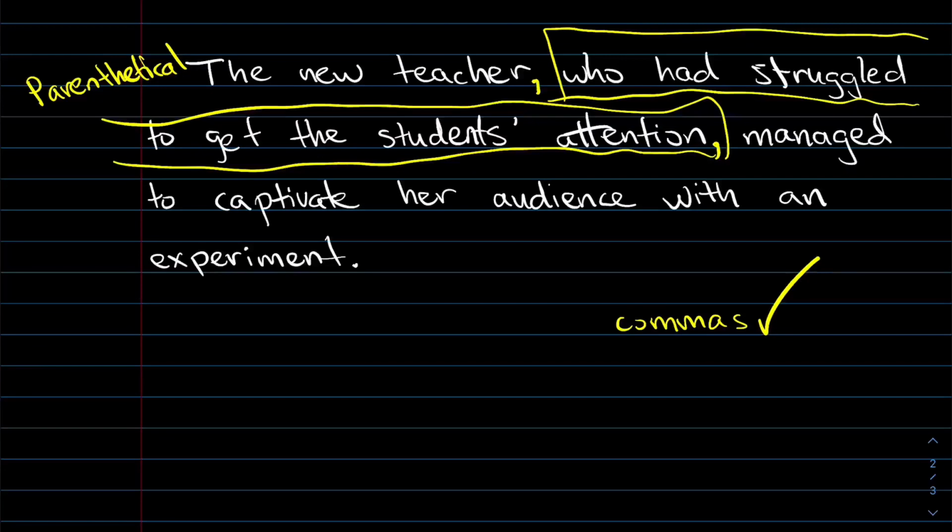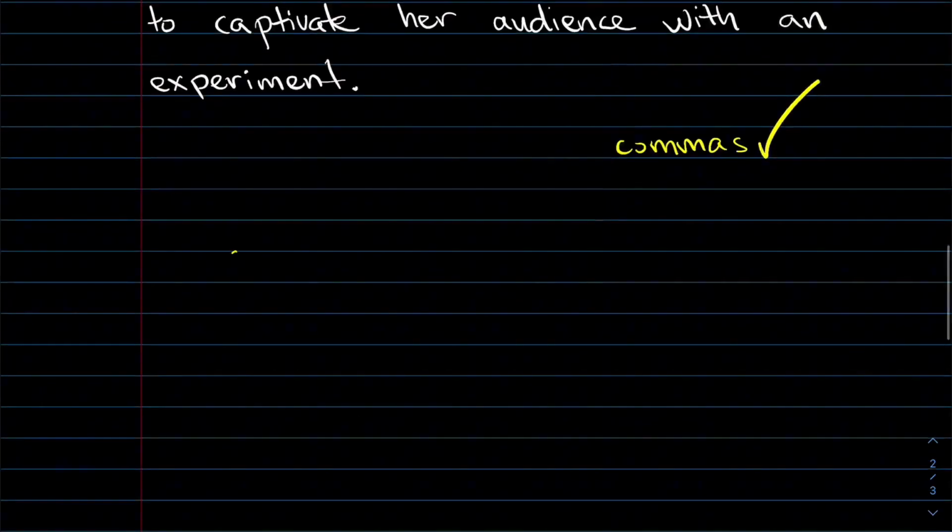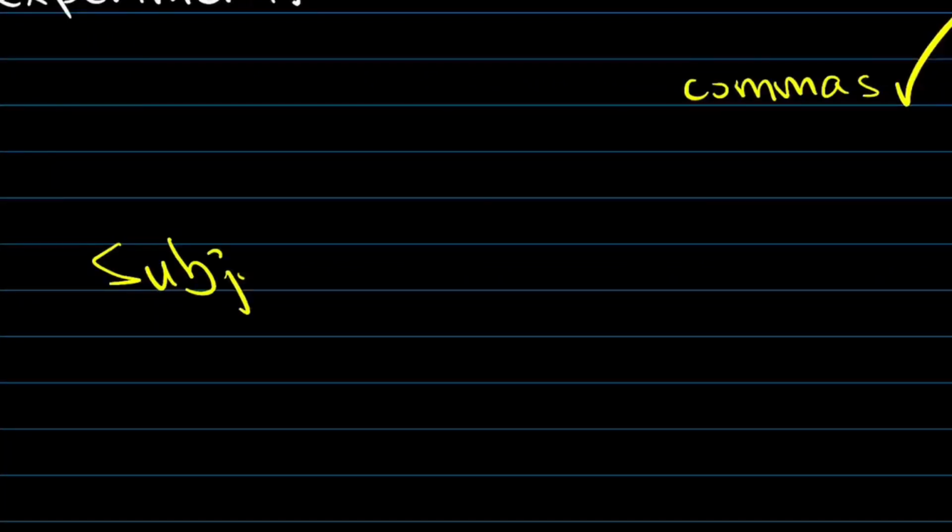In the next video, we'll talk about another common grammatical mistake. And that mistake is called, or that topic is called, subject-verb agreement.